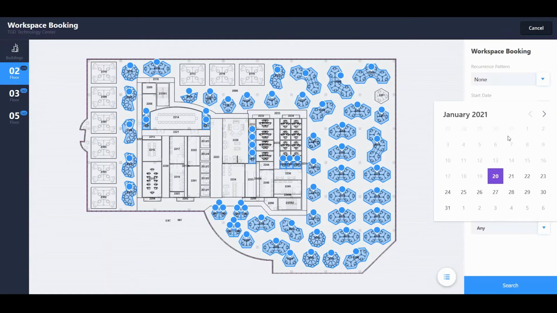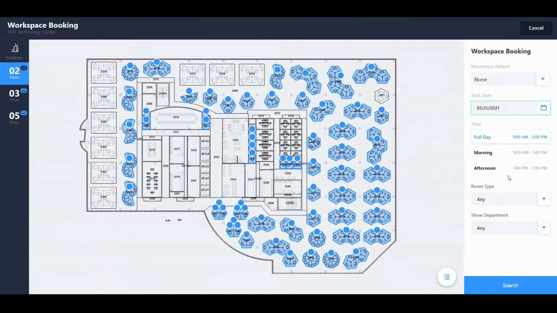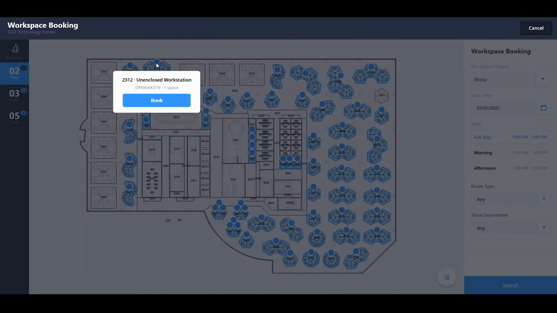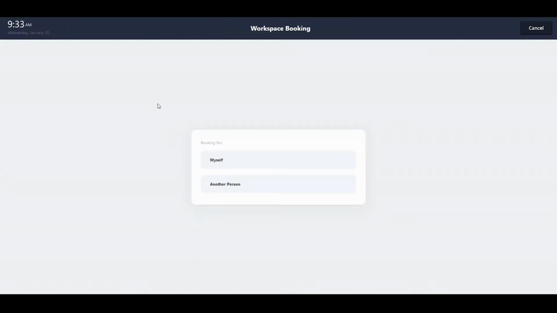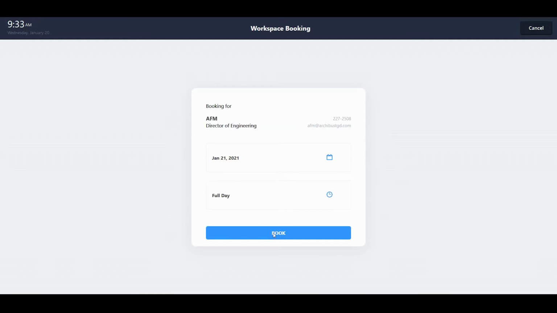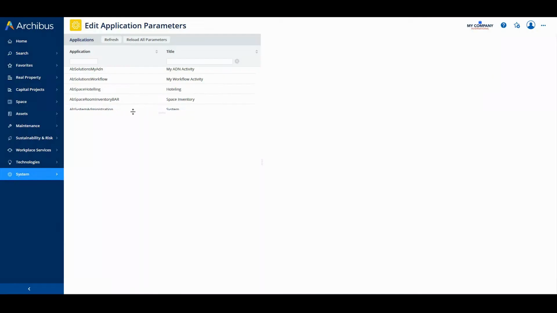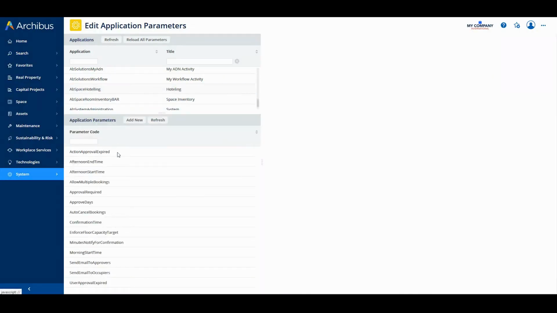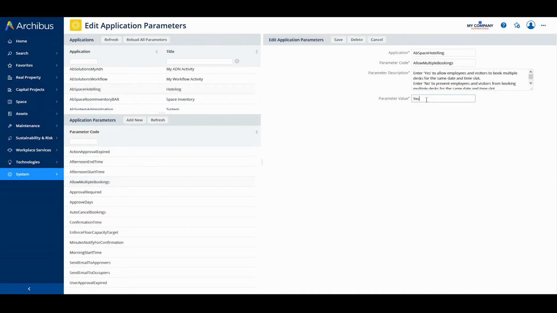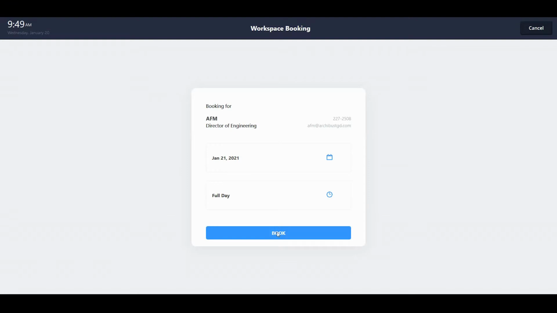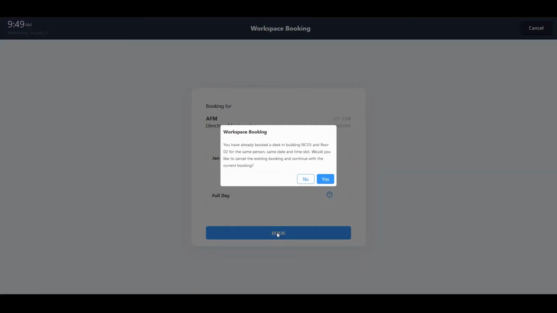Obviously, with limited space, I may want to limit users from booking more than once for the same time period, so that I can prevent employees from double booking the few seats that we have available. I can set application parameters for allow multiple bookings to no to prevent employees and visitors from booking multiple desks for the same date and time slot. Users will then receive a warning if they try to book a second desk for the same date or time.